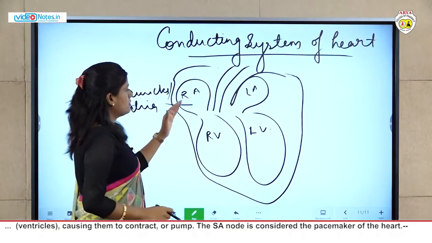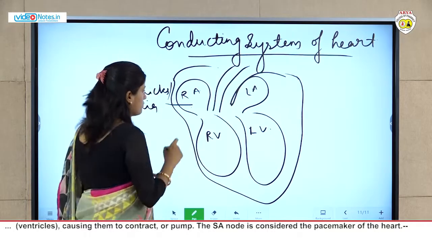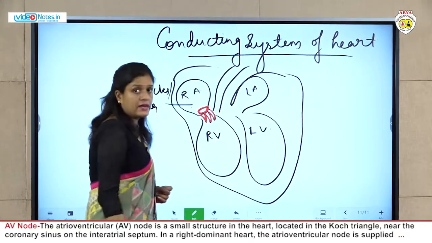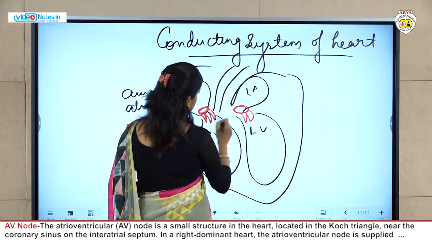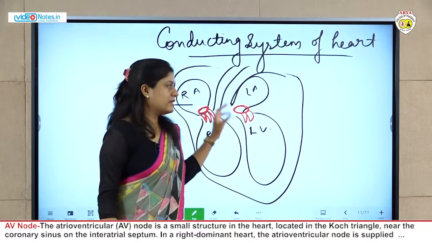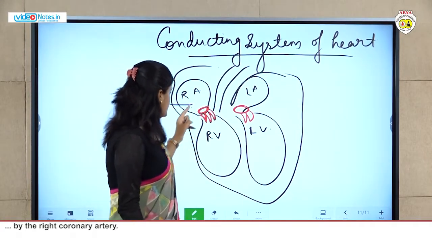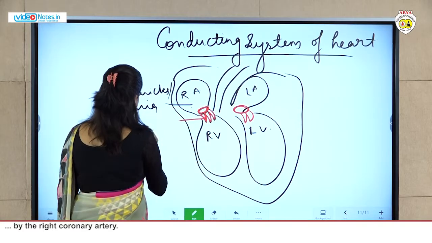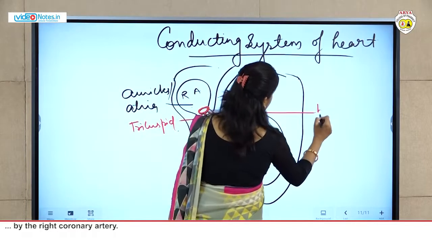Between the right auricle and right ventricle there is a valve, and between the left auricle and left ventricle there is another valve. Here there are three leaves and here there are two leaves, that's why their names are given. Between right auricle and right ventricle is the tricuspid valve, and this is the bicuspid valve.